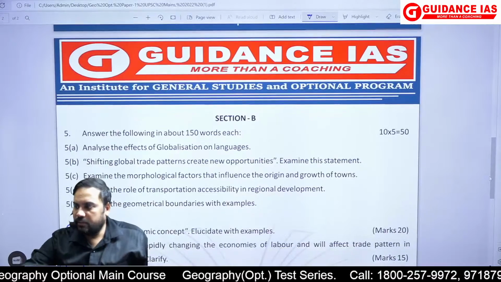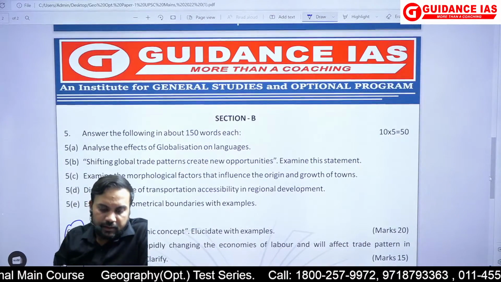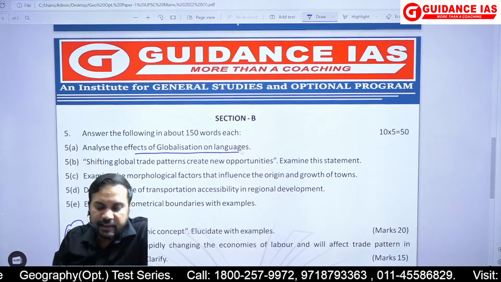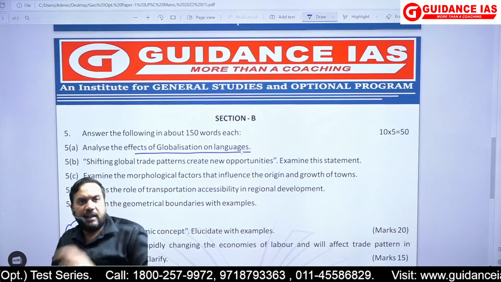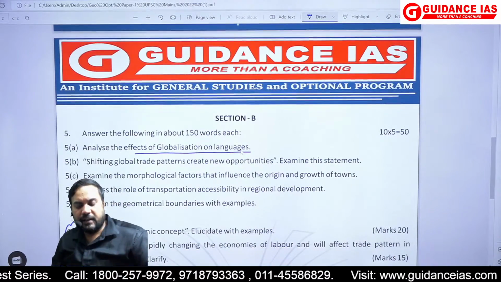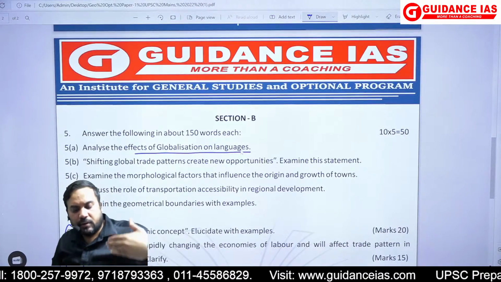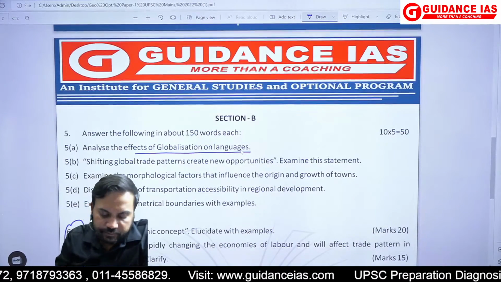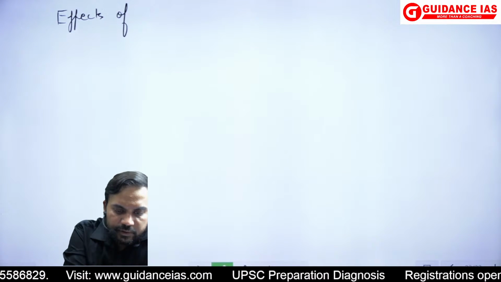Now coming to question number 5, section B, and question number 5, it was analyze the effects of globalization on the languages. ठीक है. सो मैंने तुम लोगों को बताया, जब कल्चर की बात आती है तो how I have to essentially write. So how the effect of globalization on the languages which is taking place. So here I'll talk about the effects of